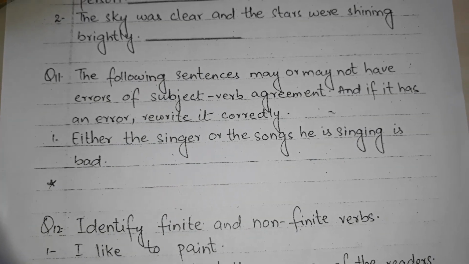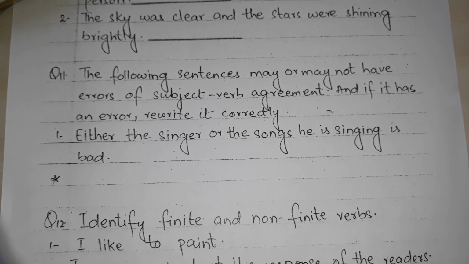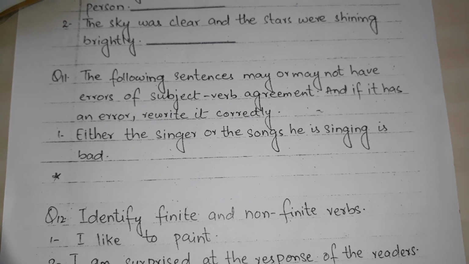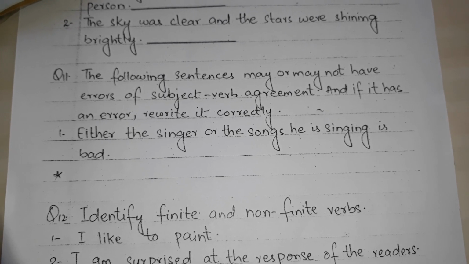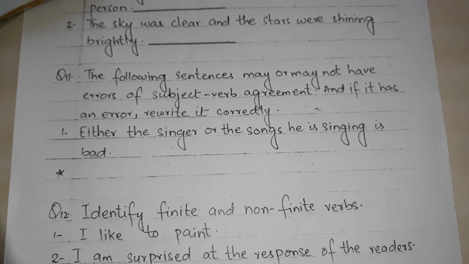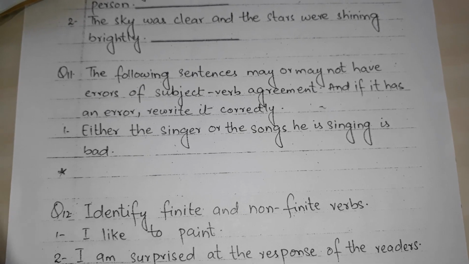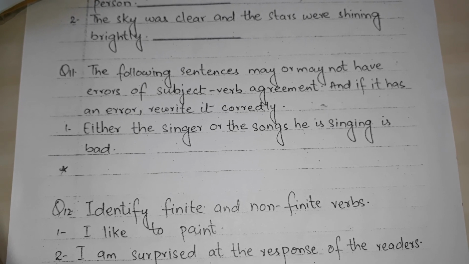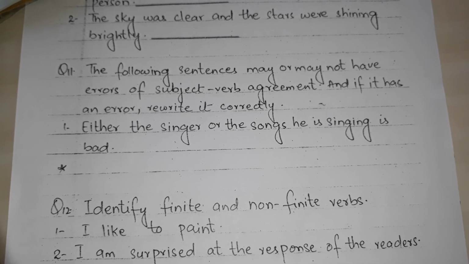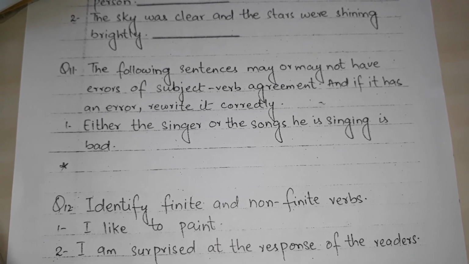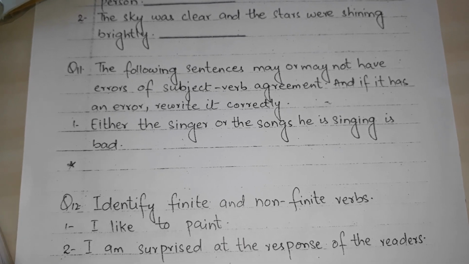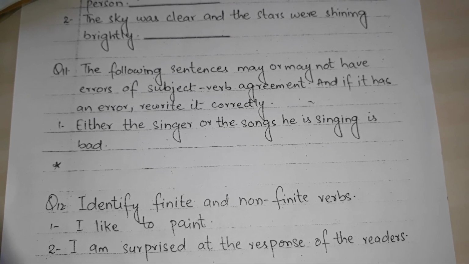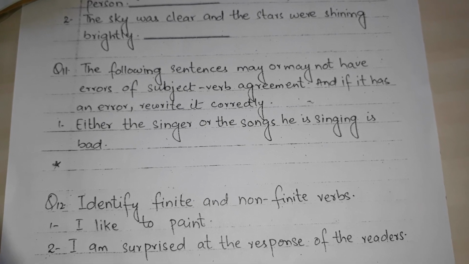Question number 11: the following sentences may or may not have errors of subject verb agreement, and if a sentence has an error, rewrite it correctly. Students, this question is taken from chapter number 19, conjunctions. Students, this sentence may or may not have an error. If it has an error, rewrite it correctly. The sentence is: either the singer or the songs he is singing is bad.